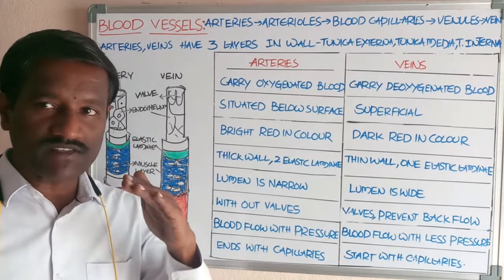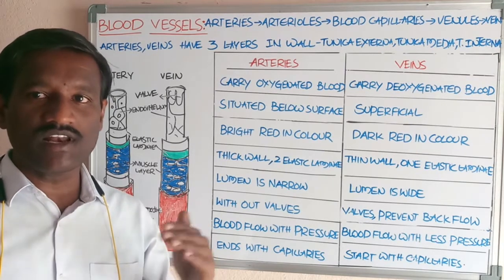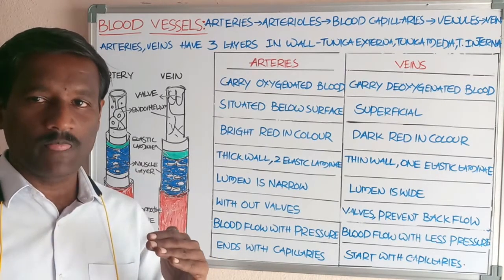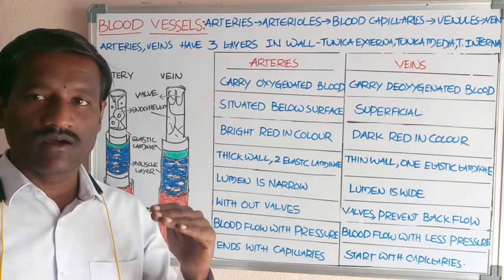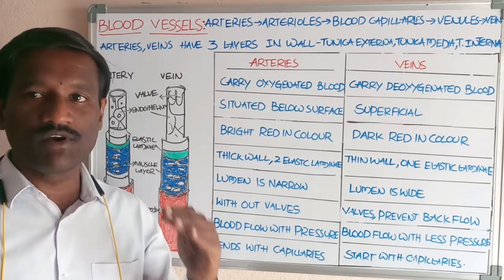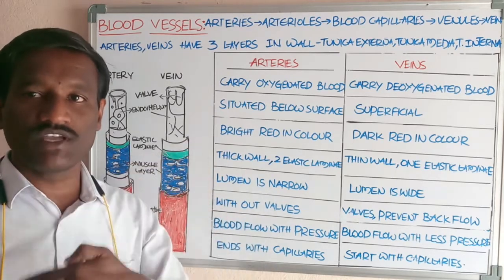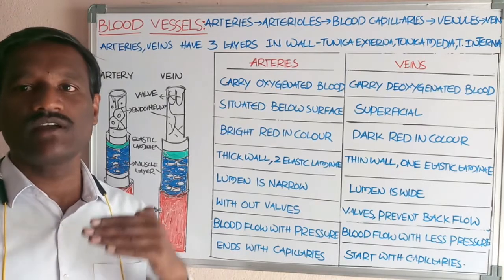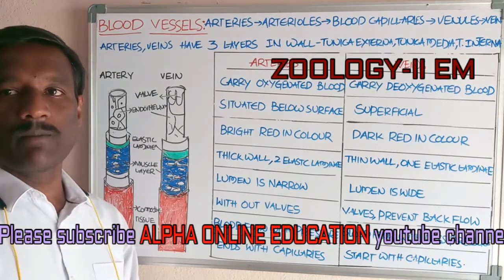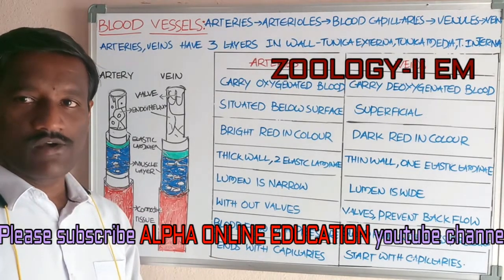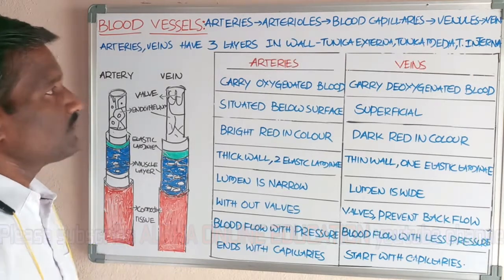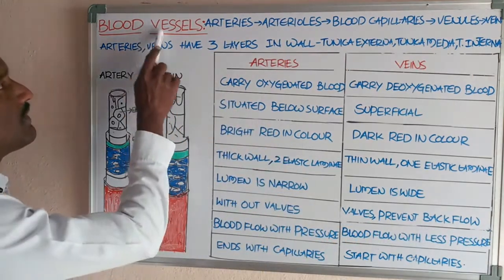Because of this single-layer endothelium, they are able to exchange different substances with the extracellular fluid. Okay, students, this is an account of the blood vessels.